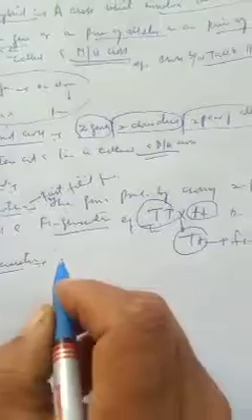16th term, that is F2 generation. The generation which is obtained after crossing two F1 individuals is called the F2 generation.